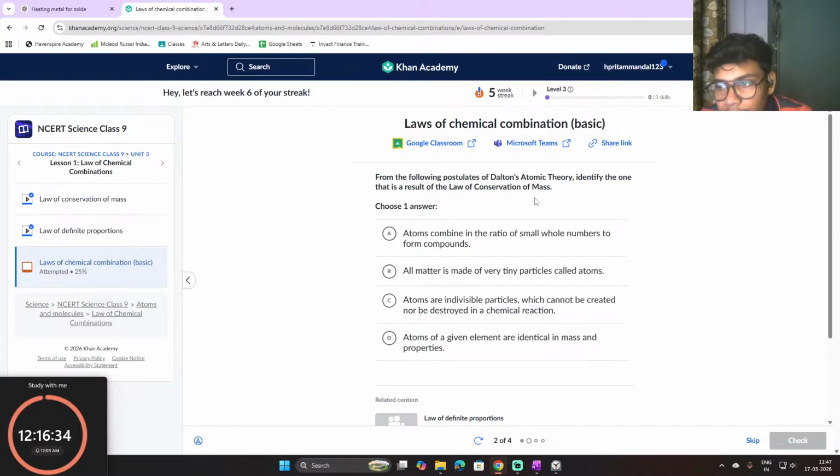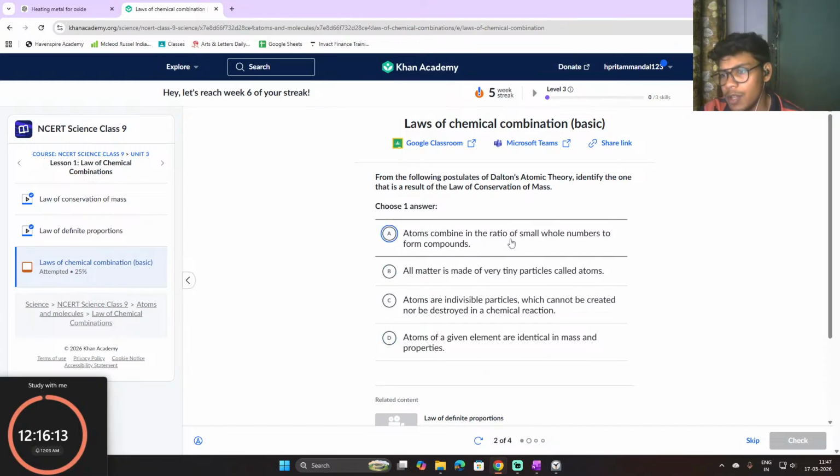The question already says: from the following postulates of Dalton's atomic theory, identify the one that is a result of the law of conservation of mass. So they are asking us to choose the option whose result is shown like the law of conservation of mass. So we will first read the options, then we will answer it.